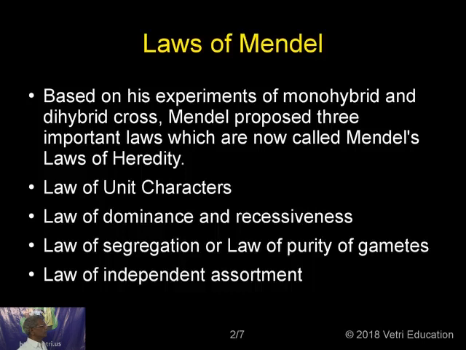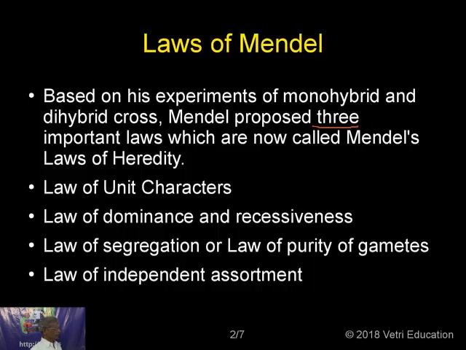Based on his experiments of monohybrid and dihybrid crosses, Mendel proposed 3 important laws which are now called Mendel's laws of heredity. Now, even though I have put 3 here, the number differs. Actually, here I have listed 4. Even in the textbooks, it differs from 3, 4, sometimes even 5. It all depends upon how they state the law.